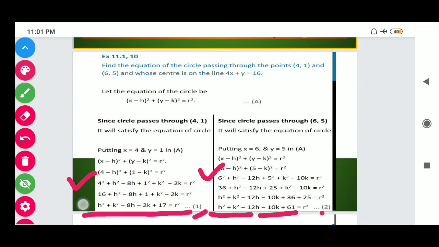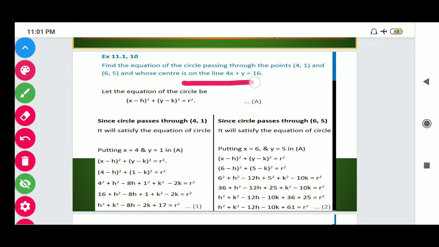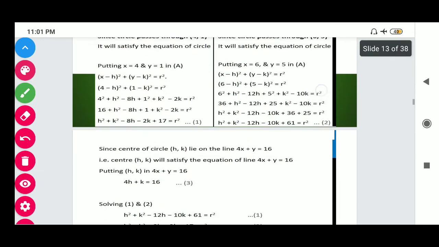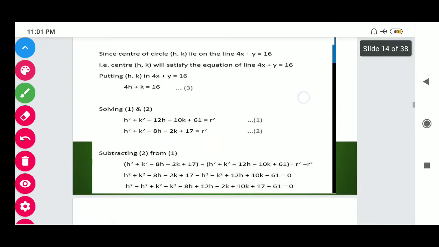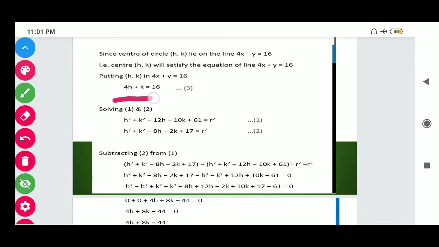If we subtract the second from the first, then we get an equation in h and k. So here we have a third condition: the center lies on 4x + y = 16. So we put the center (h, k) in the equation of the line. In this way we get 4h + k = 16. Say this equation is third.